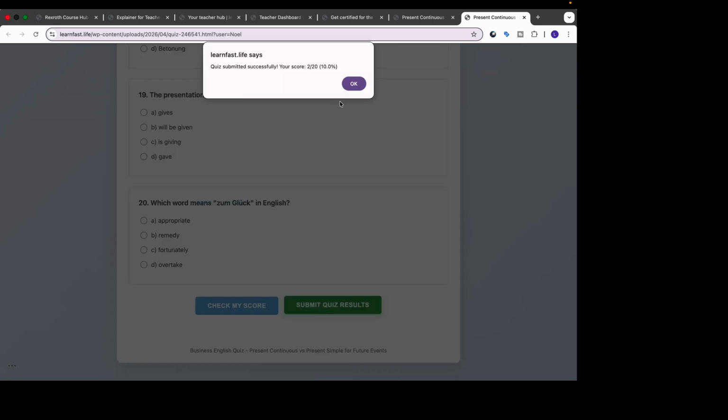Now, once I submit the quiz results, these are sent to a central point in our AI system, which then takes the quiz results and tracks the student's progress, analyzes the student's progress, picks out where their strengths and weaknesses are, and then can give you, the teacher, information on that, and can even, if we decide on that, so every situation we do it specifically for what the individual teacher or the individual school wants. So not only can the progress be tracked and analyzed and shown to the teacher, but we can also either manually or automatically send that individual student extra content to address their particular weaknesses to get them up to speed.